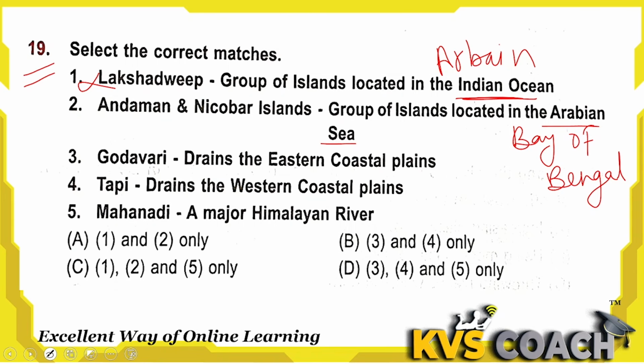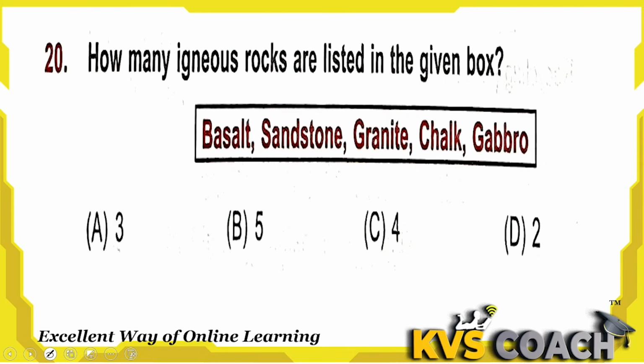Godavari drains the eastern coastal plain. This is right. Tapi drains the western coastal plain. That is also right. 3 and 4 are right. Mahanadi, a major Himalayan river. No, Mahanadi is not a Himalayan river. This is wrong. Mahanadi is a major river of India, but it does not originate from the Himalaya. So this is also wrong. So 3 and 4 only are the right answer here. B is the right answer.